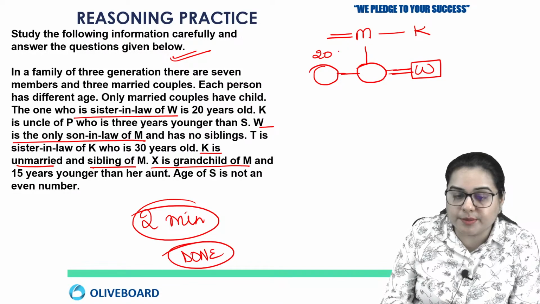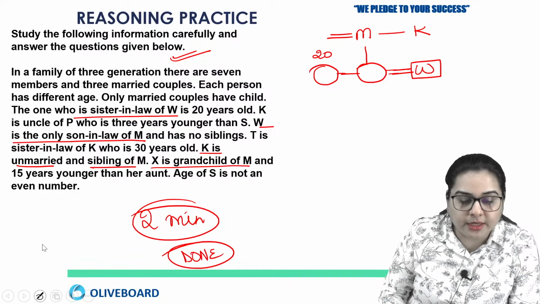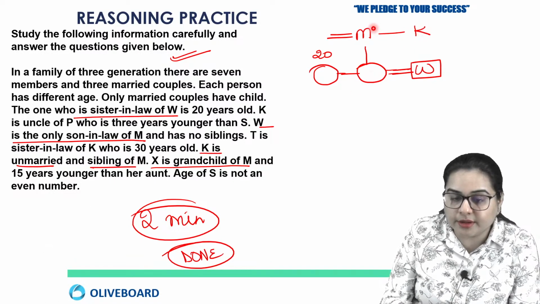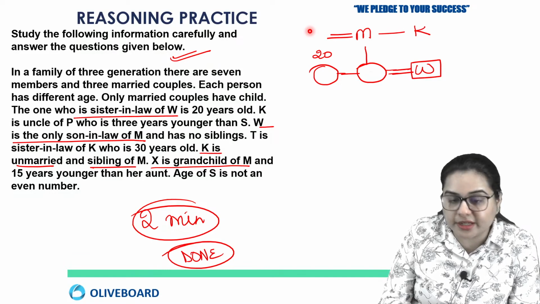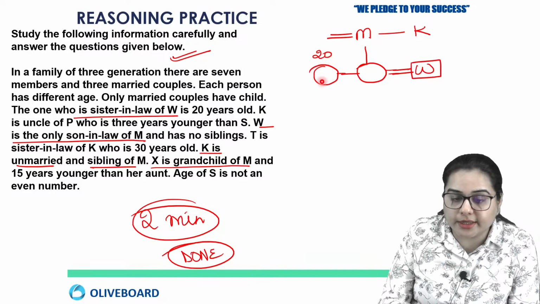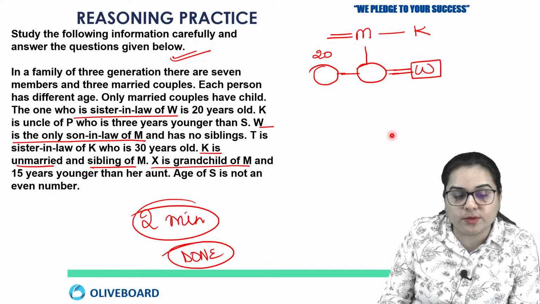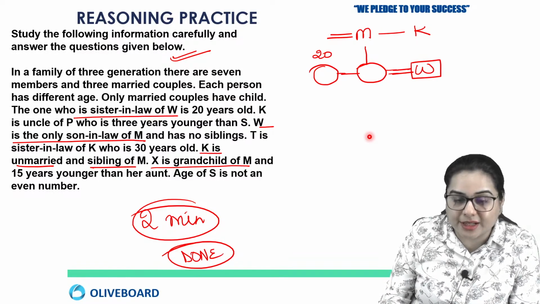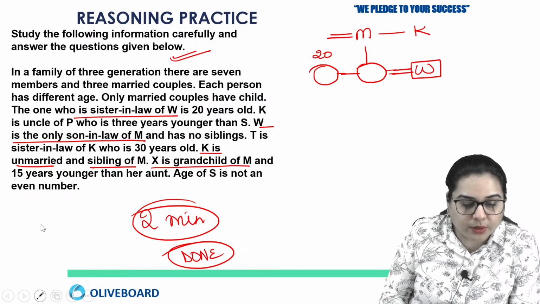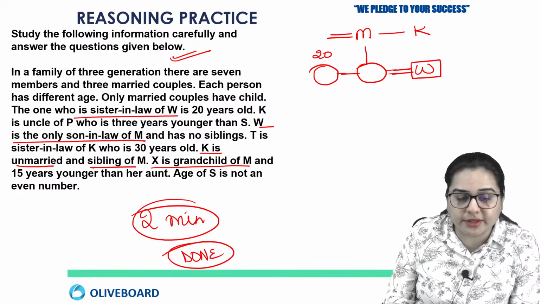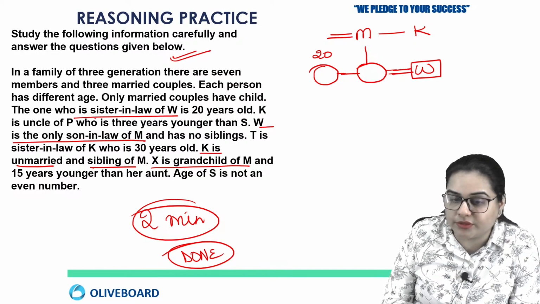We have already made 6, because who are those 6 people? These are K, M, and partner of M. Definitely M will have a partner, only then they could have a child according to the question. And then there are 2 children, and one is married to W, and in the 3rd generation we have to write X. So we have all the 7 people. Now just fill in the information. The one who is sister-in-law of W is 20 years old, fine. We have filled that.